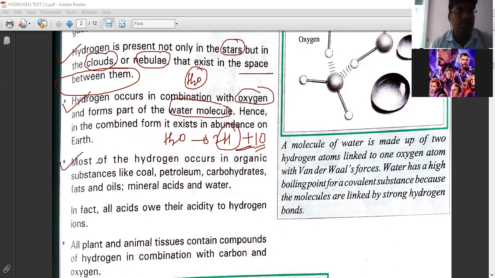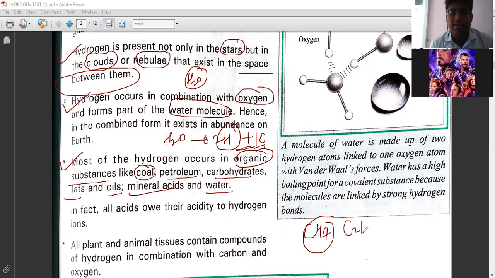And the next occurrence is that most of the hydrogen occurs in organic substances. Organic means when carbon is the main element, that is called an organic substance. Like coal, petrol, carbohydrates, fat, oil, and mineral acid. So in these substances, you will get the hydrogen atom. Like coal, the main combinations are CH4 methane, butane, pentane, right? So with carbon, hydrogen is also present in carbohydrates.